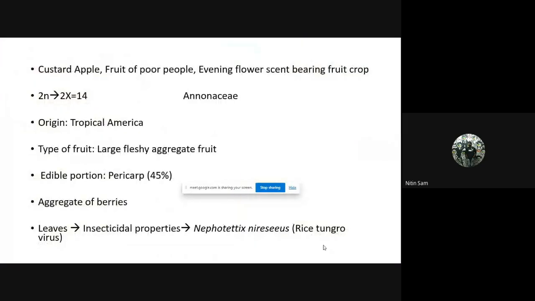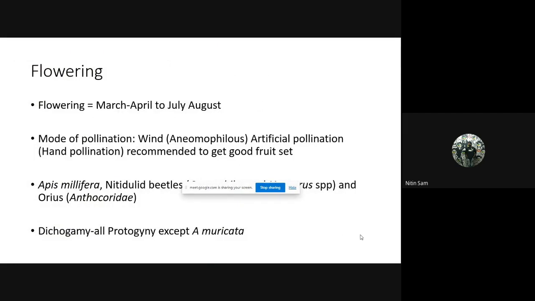Coming to flowering, flowering occurs from March, April to July, August. It keeps on flowering according to different species, and the mode of pollination is basically wind, because the flowers are not attractive and do not attract many pollinators. But still, we can find Apis mellifera and nitidulid beetles. This is a very simple question: nitidulid beetle is a pollinator of Anona. This is a very frequently asked question, so please remember this.